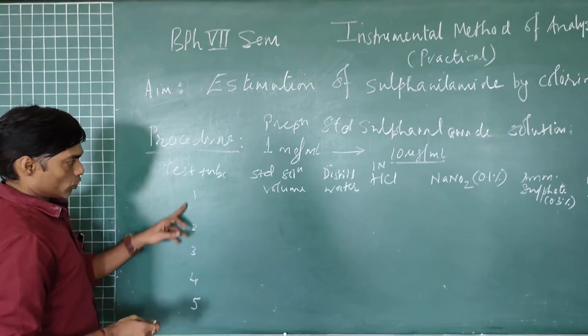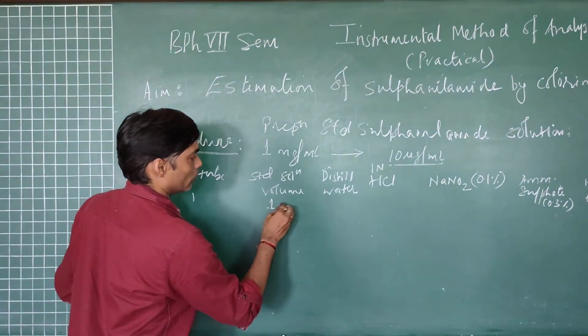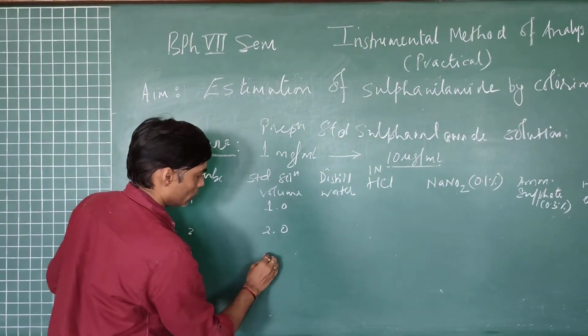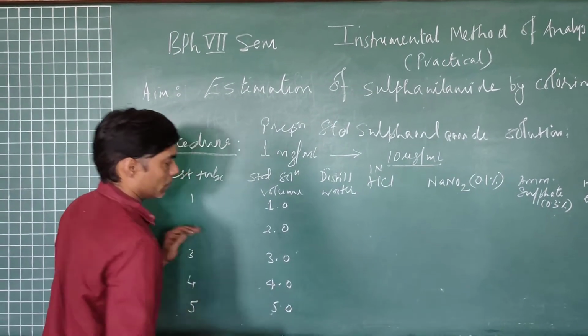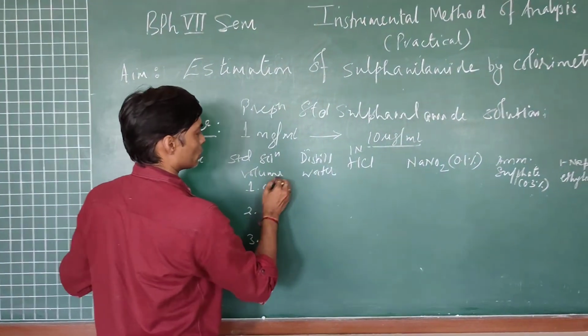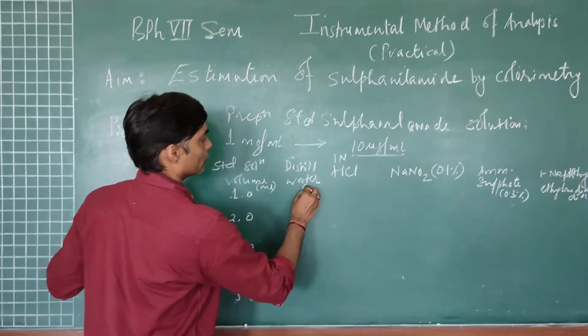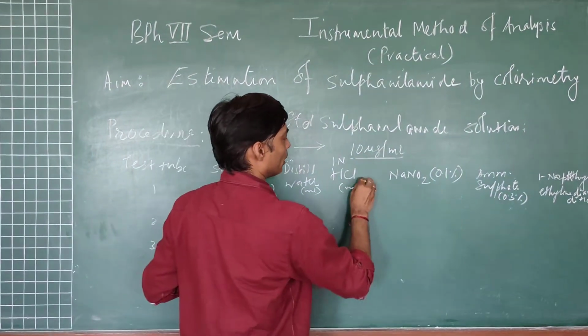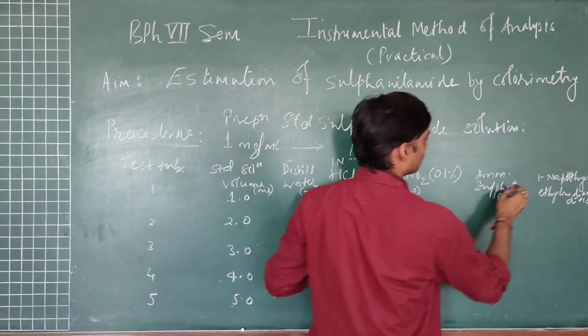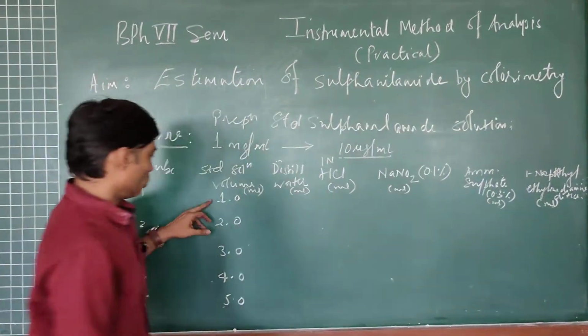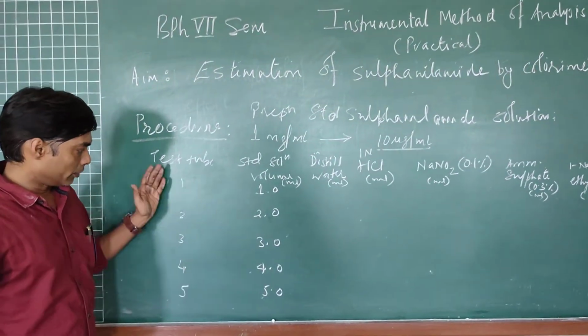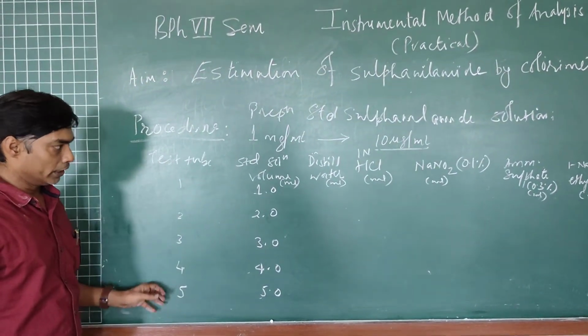Now in test tube number 1, I will be adding 1 ml, then 2, 3, 4, and 5 ml of the standard solution. These quantities that I will be adding are all in ml. So 1, 2, 3, 4, 5 in 5 different test tubes which are serially numbered.